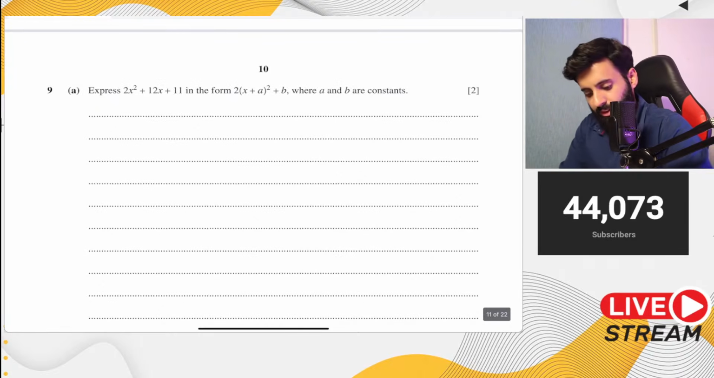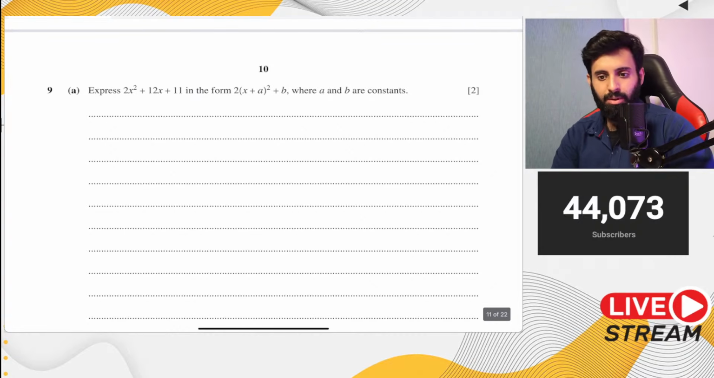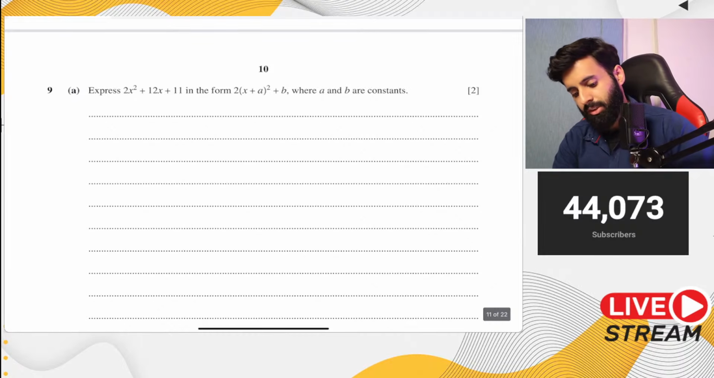Alright, let's see what this says. It says express 2x squared plus 12x plus 11 in this form. Now it's up to you how you want to do it. If you want to take 2 common, or if you want to do comparing of coefficients, I'll leave that up to you. But either way, the answer will be the same.